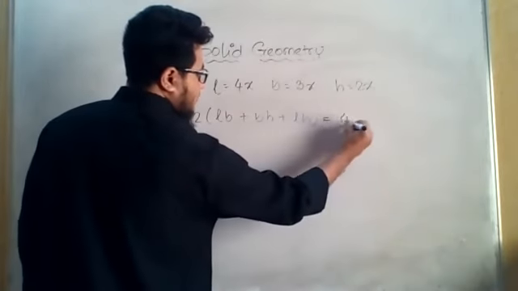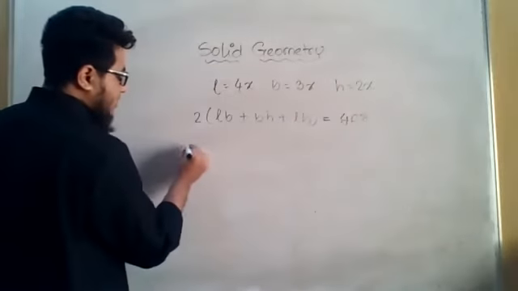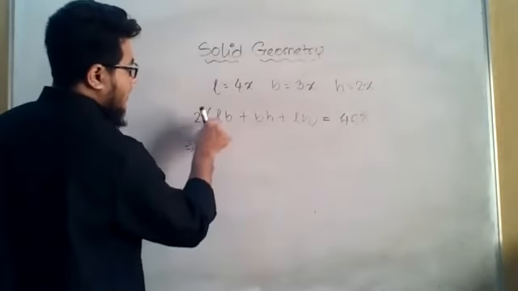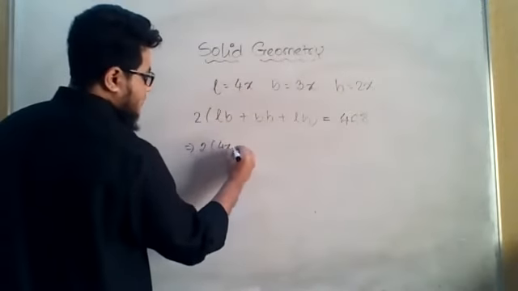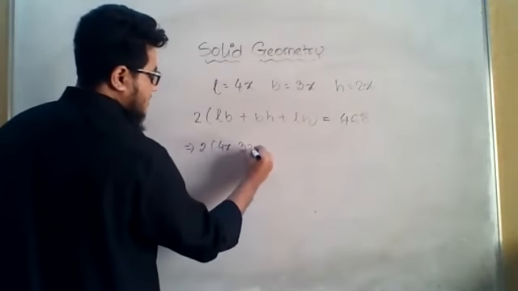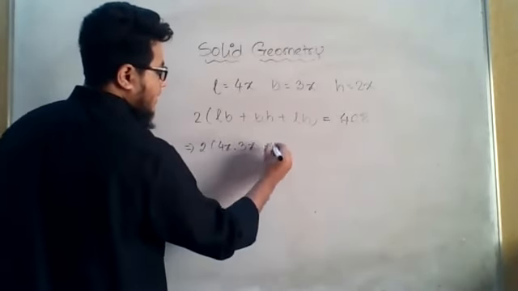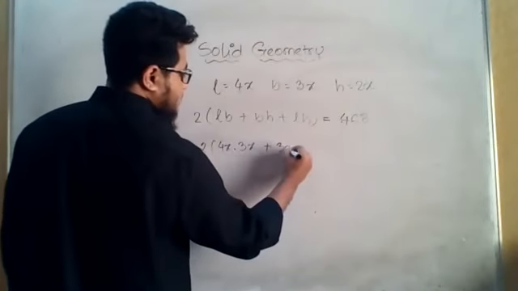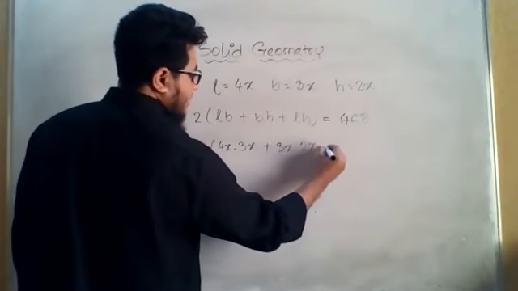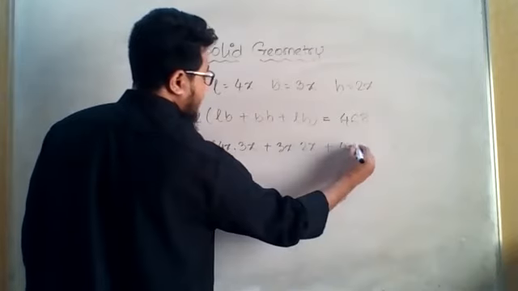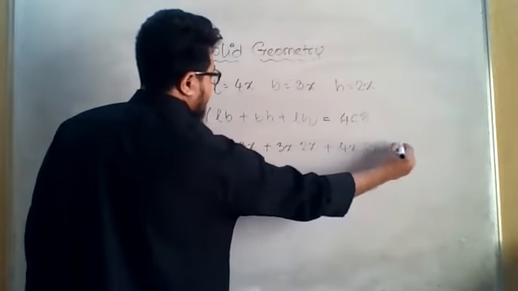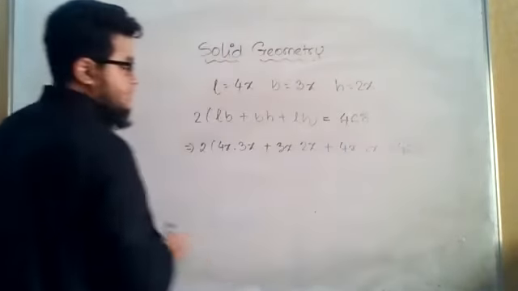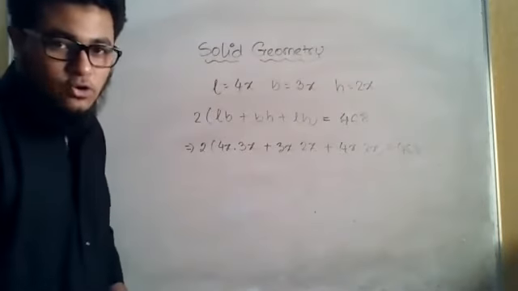This is equal to 468. Now we will replace the value. 2 into length is given as 4x into breadth is given as 3x plus breadth is given as 3x, h is 2x plus 4x into 2x, 468. In the whole equation, the only unknown is x.